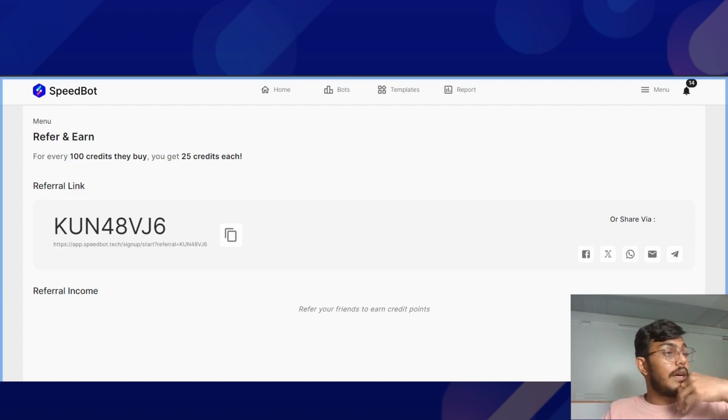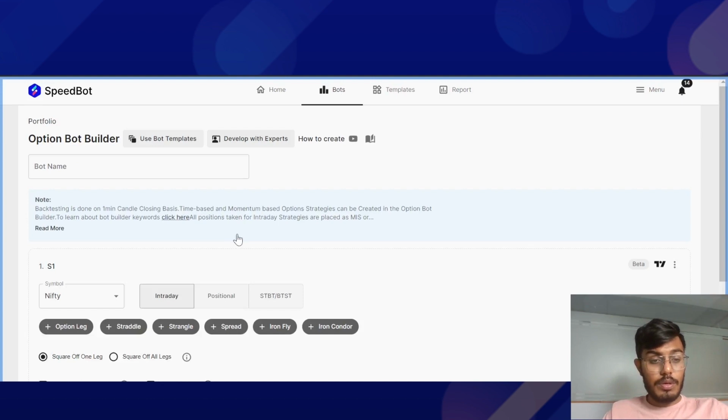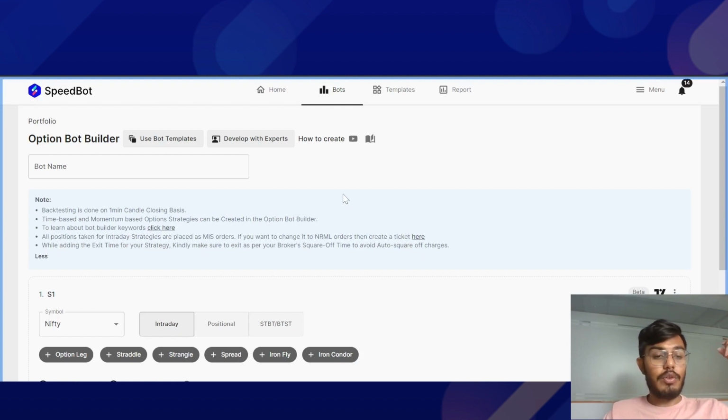Next up, we have a question from Mr. Wasim. Mr. Wasim asks, I have a trading strategy, but I'm not able to develop it in your option bot builder. Can you please help? Okay, if you are unable to find tools to understand or create a strategy in our option bot builder, Wasim, you can go to bots over here and create option bot. Here we have kept some help guides that you can use.